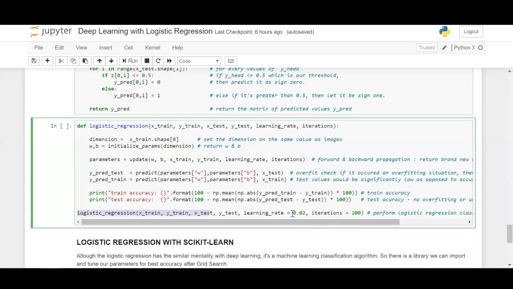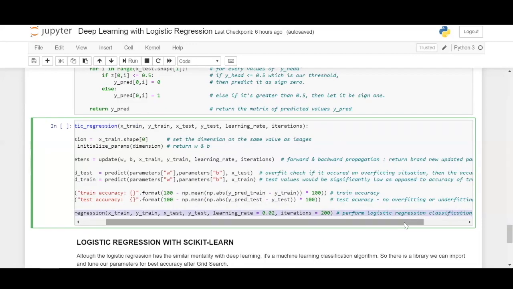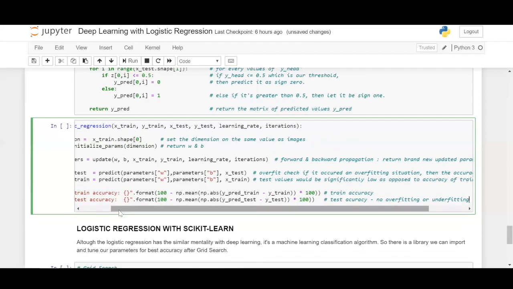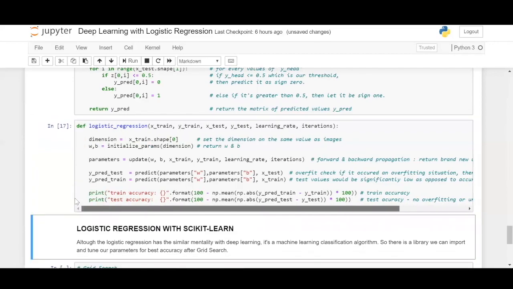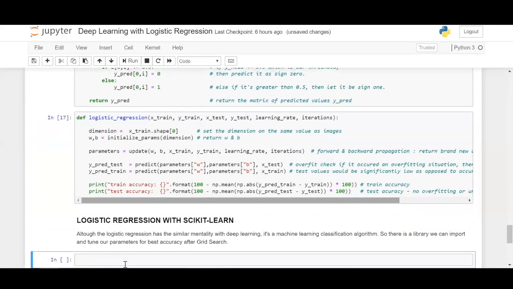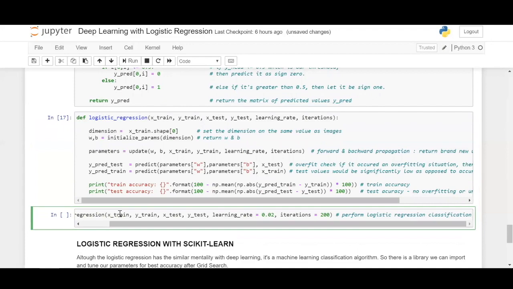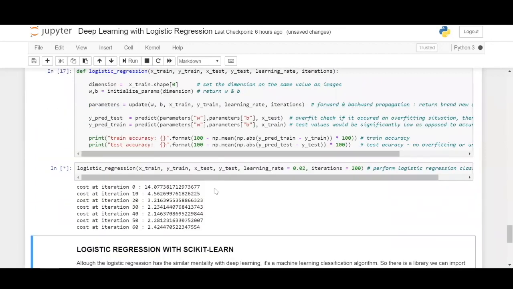Following which, in this line let us perform logistic regression classification out of this function. I'll just clean this up and make it much clearer. Okay, this function is prepared now. Let me move this cell a bit higher, and run the logistic regression here. Can you see this?